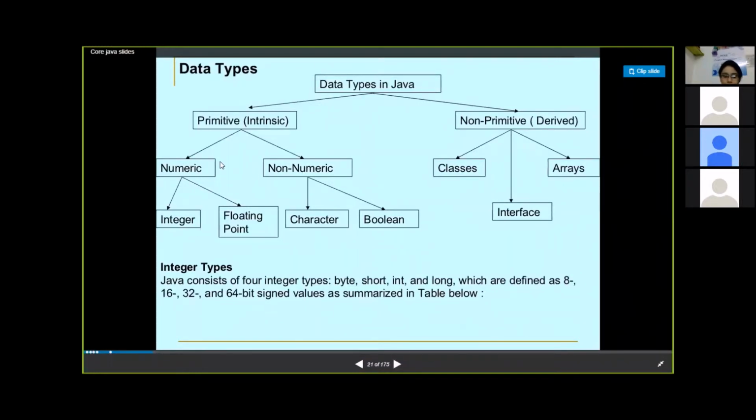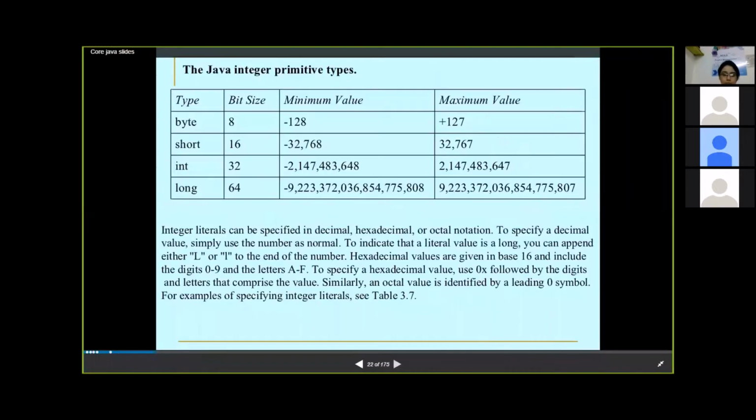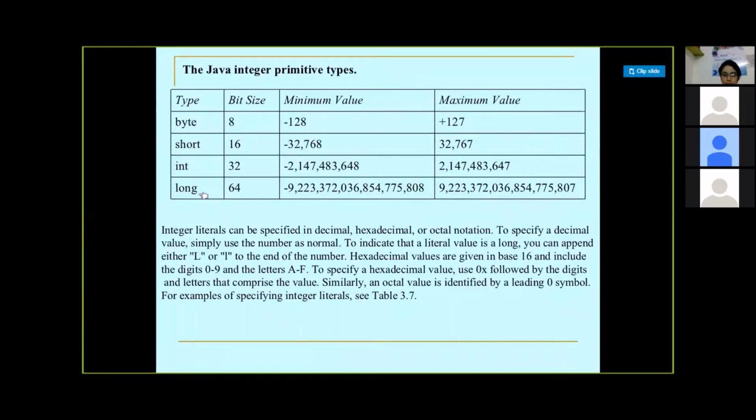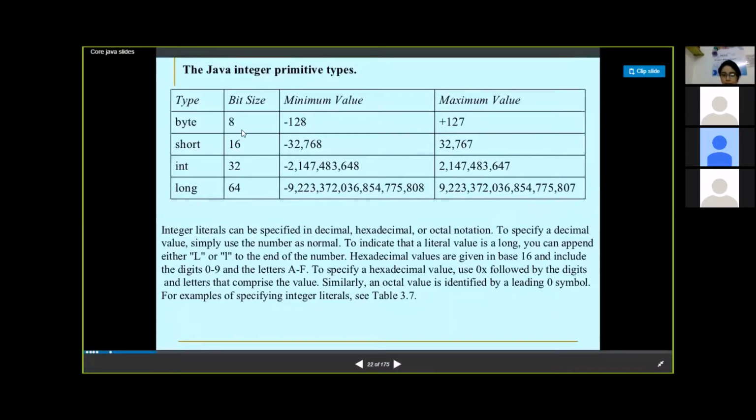Numeric would have integer, float, and double. Non-numeric would have character, string, and boolean. As you can see, the different types of numeric data types are byte, short, integer, and long integer. The bit sizes are respectively 8, 16, 32, and 64.